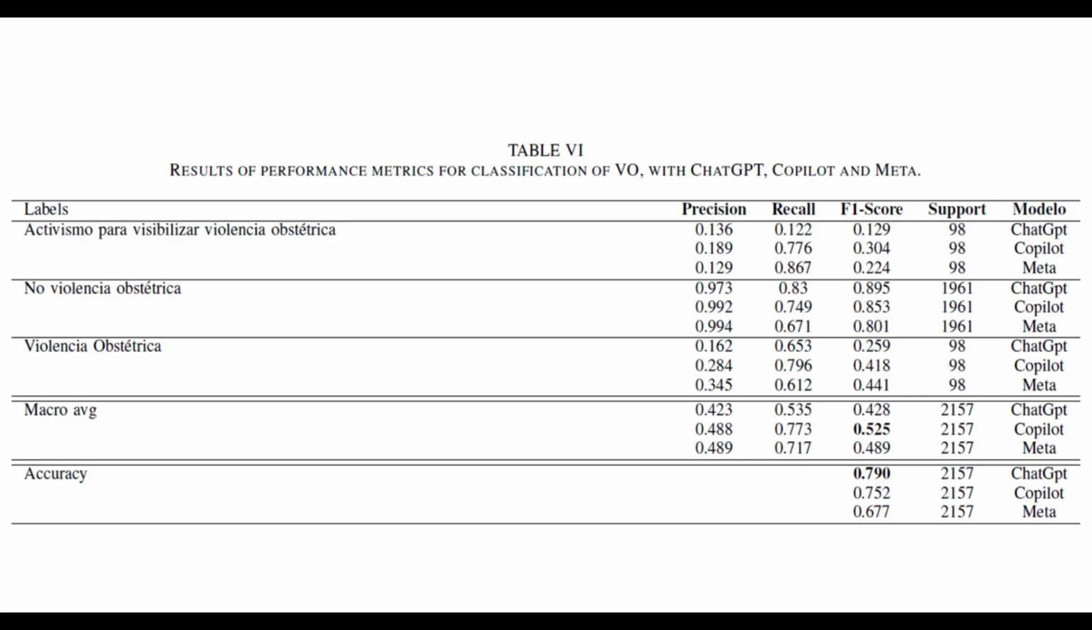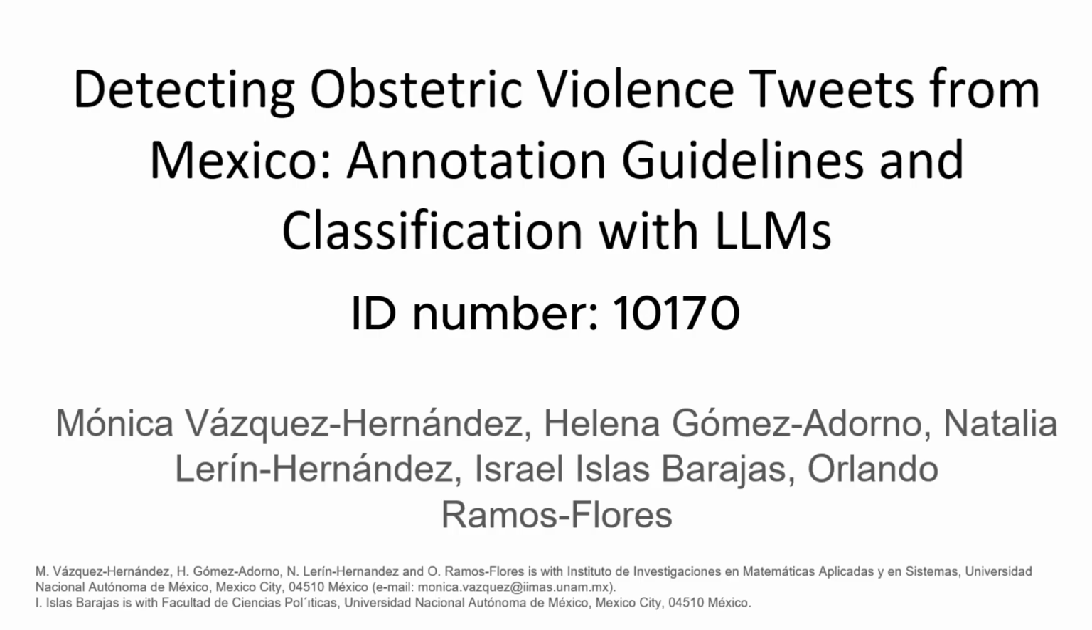Considering that it is important to avoid false negatives, recall is of greater importance, and the large language model that shows the best performance is Copilot for obstetric violence, while for detecting activism, Meta has the best performance. Experimental results show that current large language models struggle to accurately detect obstetric violence-related content. These results highlight the limitation of large language models for sensitive and domain-specific classification tasks, particularly when dealing with nuanced forms of violence.